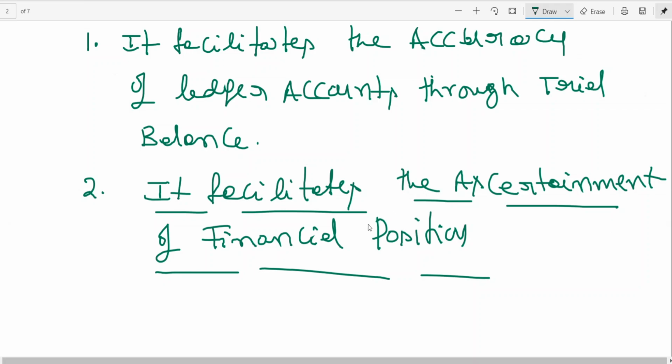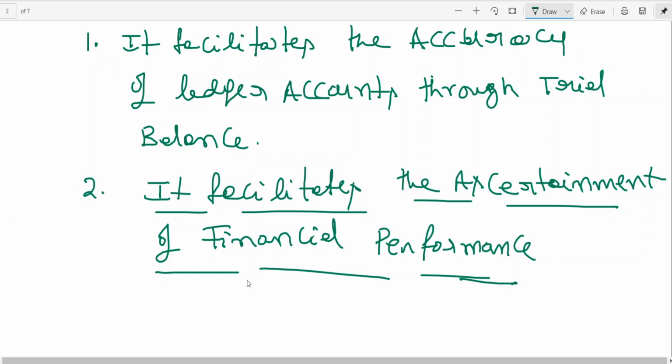First, financial performance; then I'll write position. Performance is the next point we can write.